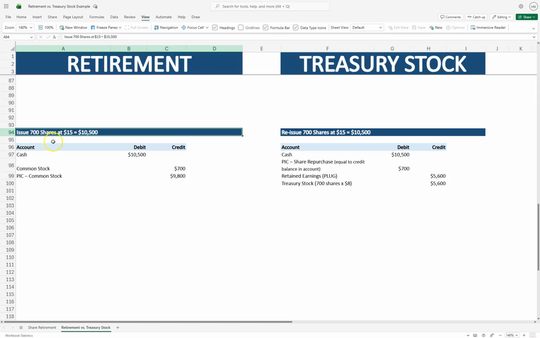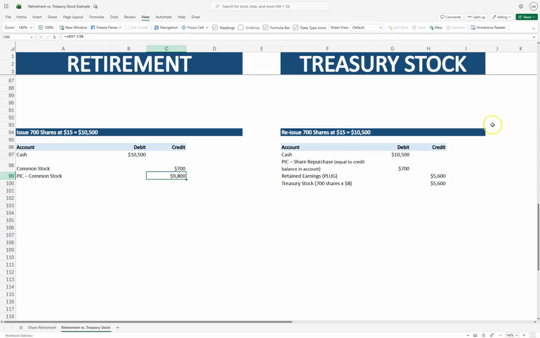So 700 shares at $15 is $10,500, and we receive cash for that amount. So we debit cash. We're going to credit our common stock account for the number of shares sold multiplied by the par value, so 700 shares times $1. So we credit it for $700. And our paid in capital common stock in excess of par is going to be a plug for $9,800.